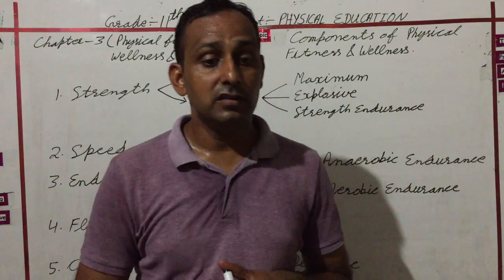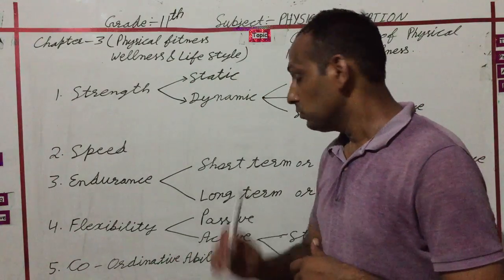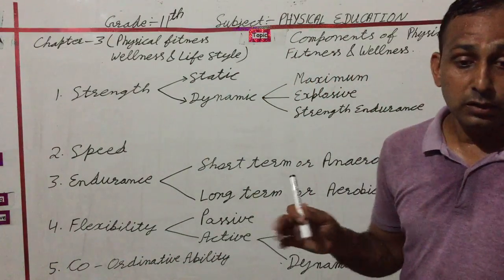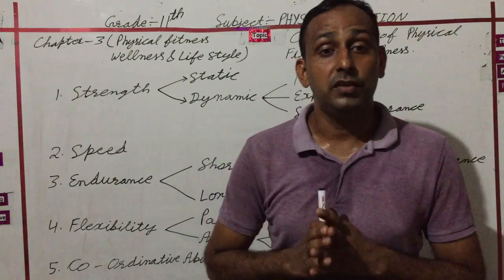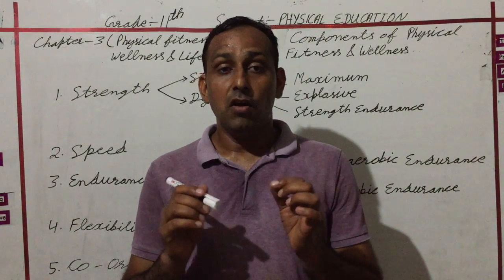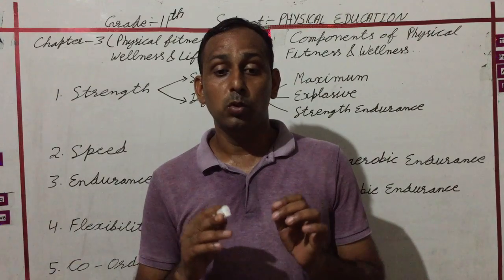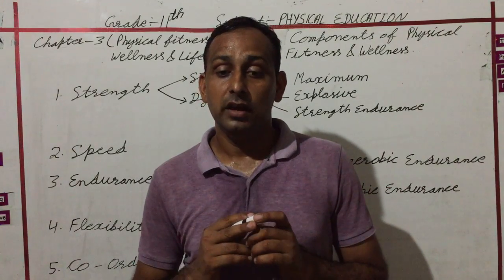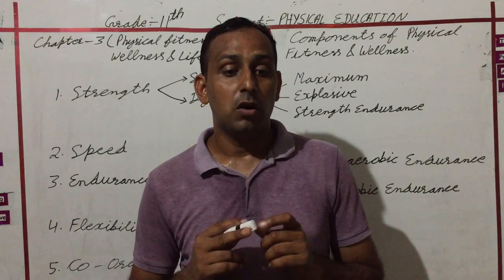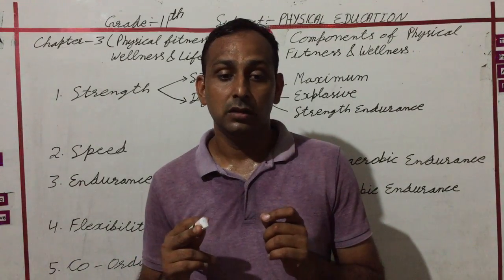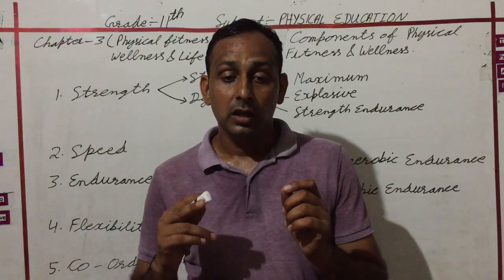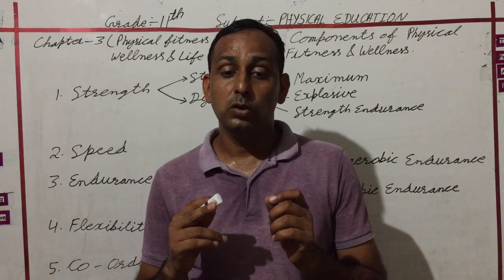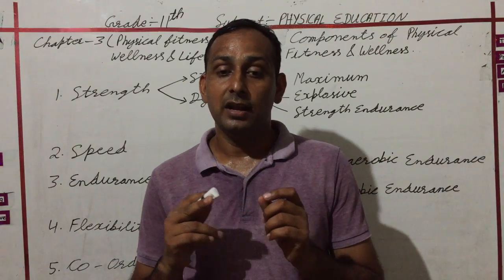Okay, so next part is flexibility. Flexibility also has two main types. First, what is flexibility? Flexibility is the ability of a joint to move in its maximum range. In other words, the maximum range of movement of a joint. The flexibility of the body largely depends upon the structure of joints and ligaments.